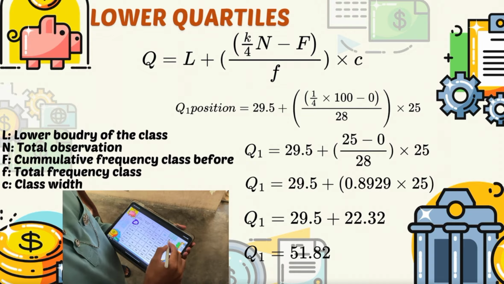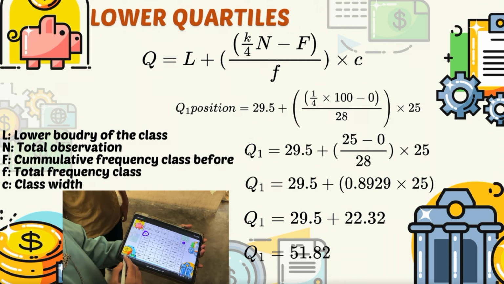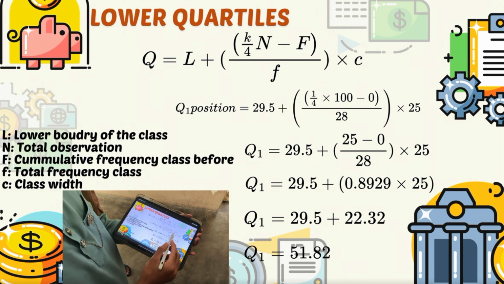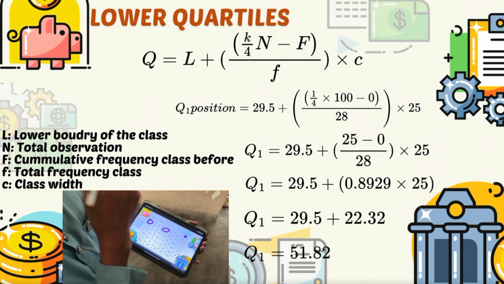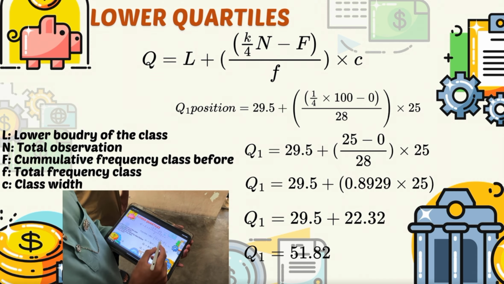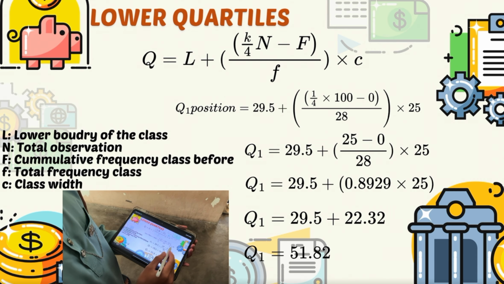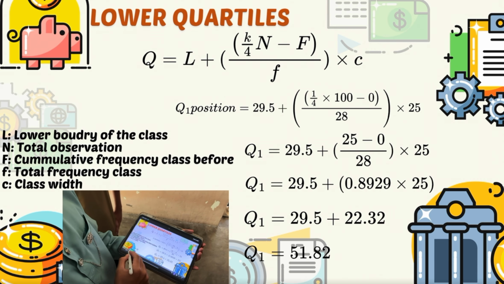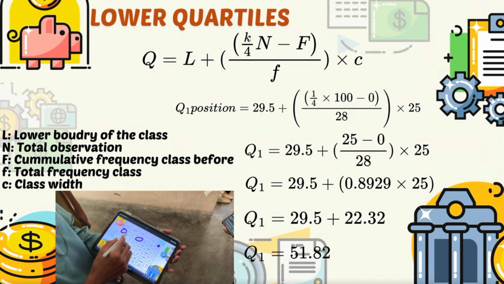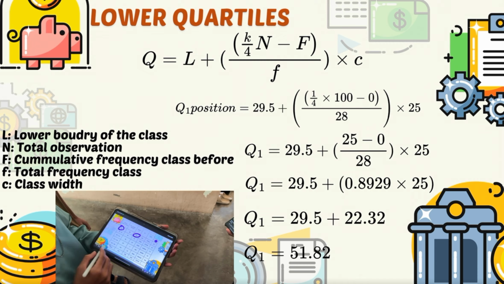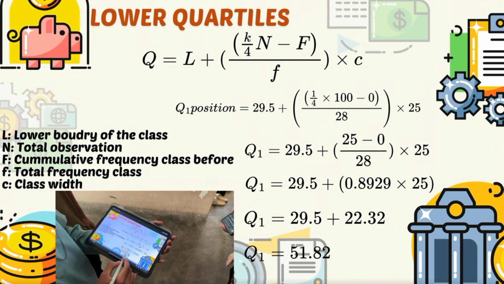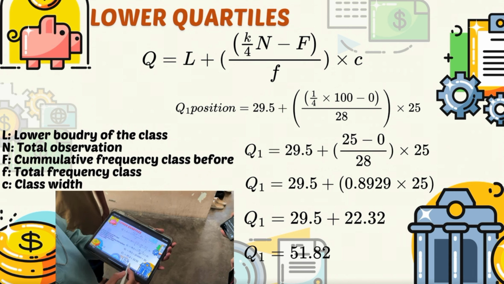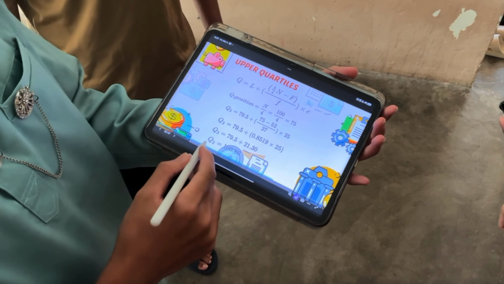So before the class we got 0, so we put here 0. And for the frequency, we got 28, so over 28 and divided by 25 for class width, which we can get from upper boundary minus lower boundary, and we got 25. So we can calculate here, and we got 51.82.